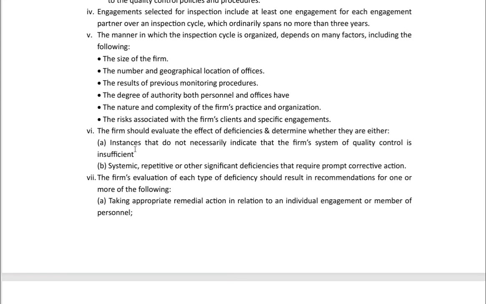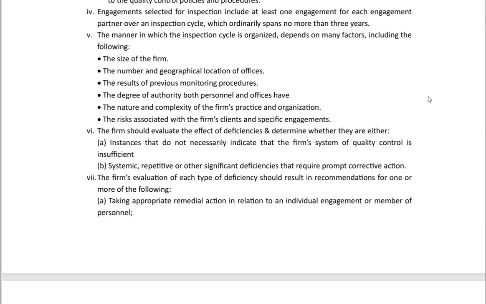The firm should evaluate the effect of deficiencies and determine whether they are either instances that do not necessarily indicate the firm's system of quality control is insufficient, or systemic, repetitive, or other significant deficiencies that require prompt corrective action.